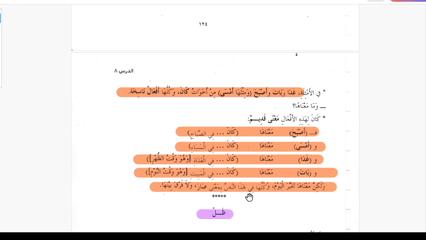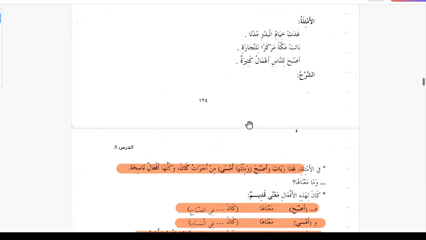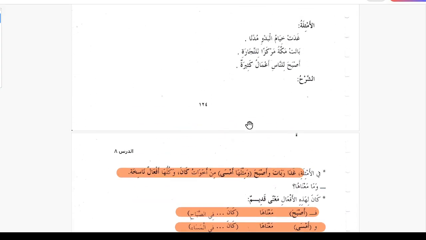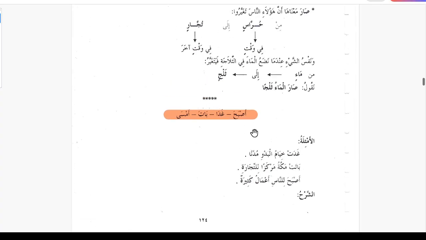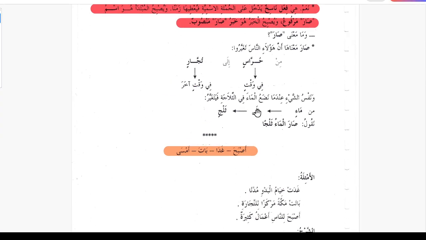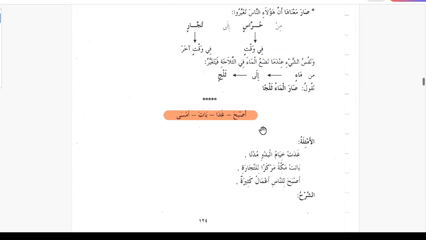So wakullaha fi hazan nasi bimana Sara, all of them in this text have the same meaning as Sara. For Sara we said it is the change from one time to the other. Similarly, Khiyamul Budu, the tents of the Budu, they became cities.